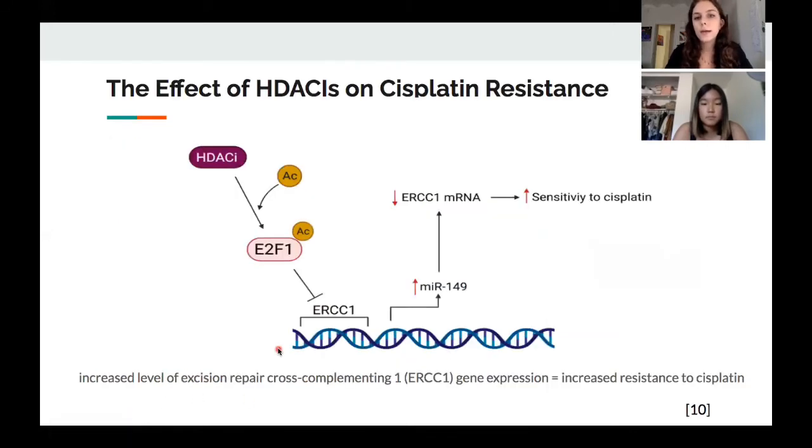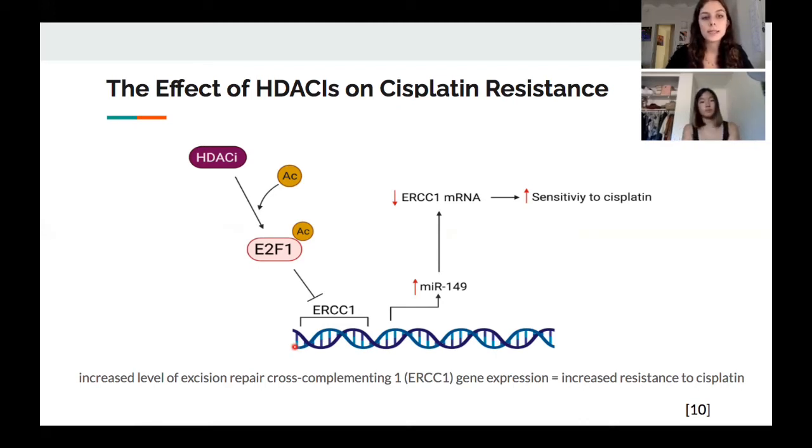So one of the ways these inhibitors are being studied is in their effects on reversing cisplatin resistance. Cisplatin resistance is a major issue in the treatment of this disease, and it stems from an overexpression of a gene called excision repair cross-complementing 1 gene. And this gene plays a major role in the regulation and excision of damaged DNA, and it's been shown that a high level of the expression of the ERCC1 gene leads to an increased resistance to cisplatin.